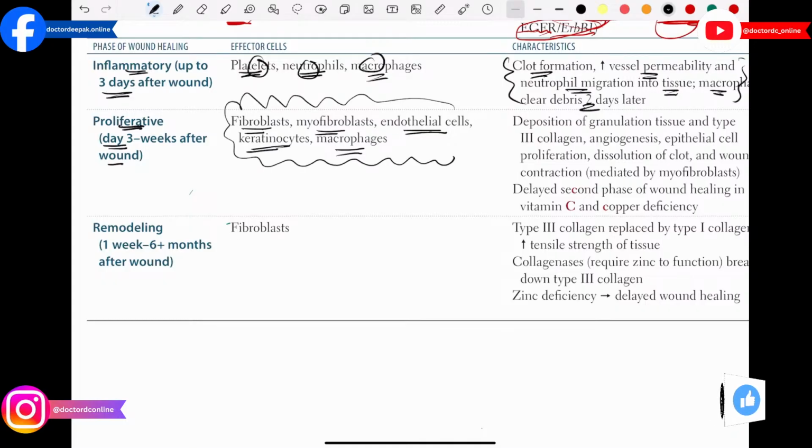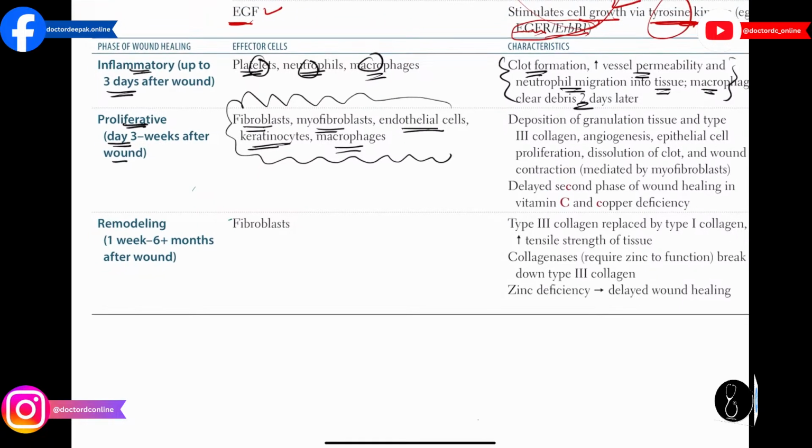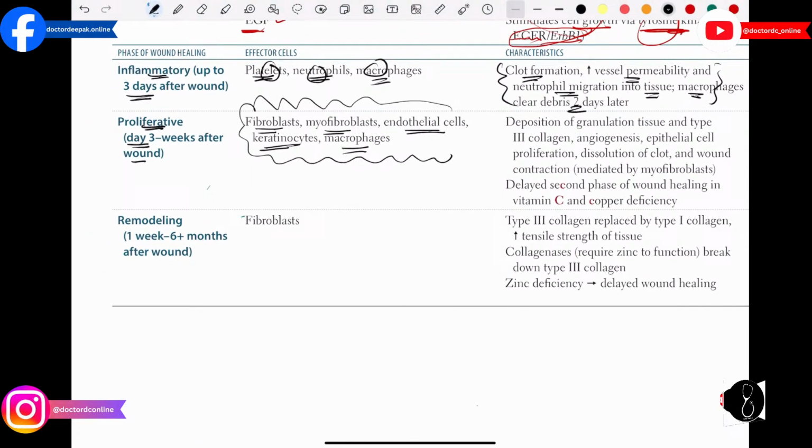And also here they mention the granulation tissue. Basically in the proliferative phase there is a formation of granulation tissue, and in the granulation tissue, we already discussed that type 3 collagen is more important, angiogenesis is going to occur, and the epithelial cells are going to proliferate. In the inflammatory phase we have clot formation, but in the proliferative phase that clot is going to dissolve and the wound will contract.